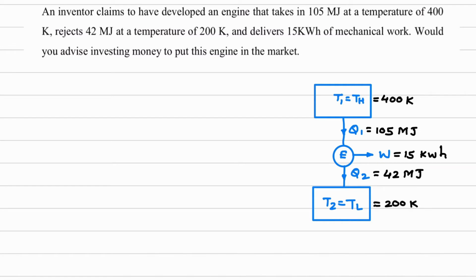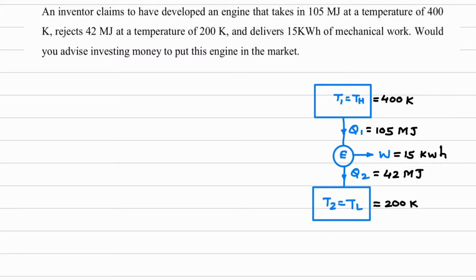Now understand the units which are given in the question. Temperature is in Kelvin everywhere. Heat unit is given in megajoule, which we have to convert into kilojoule. And the next part, the work unit, is given in kilowatt hour. But since we are going to convert the heat unit into kilojoule, the work unit should also be in kilojoule. So we need to take care of the unit conversion.